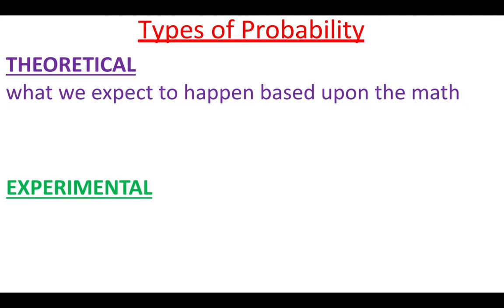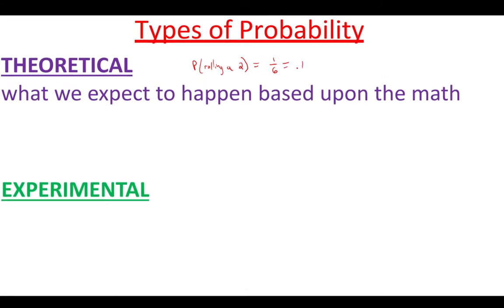So for example, if I said the probability of rolling a 2 on a standard 6-sided die, well, that would be 1 out of 6. That would be what I would expect to happen. If I were to roll a dice 6 times, I would expect to get a 2 one of those 6 times. You could also write this as 0.16, or you could even round that to 0.17. Either way. Or you could say 16.6%, whatever. So this would be our theoretical probability. 1 out of every 6 times I roll a dice, I would expect to get a 2.